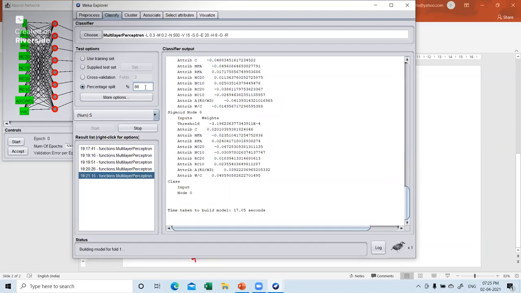And then if suppose after a few days you get some more data, then you can save this model, right? You can save the model in WEKA. Then you can reload this model and apply the supplied test set. You do not require to run this network again. Directly it can give you the answers. I think that is the purpose.